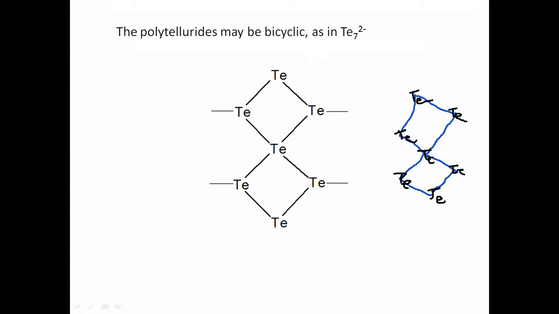This will further form bonds with other units like this. This will form, this will form. So this is a repeating unit because it consists of a continuous crystal structure. This is the repeating unit which carries the 7 tellurium and the 2 negative charges.